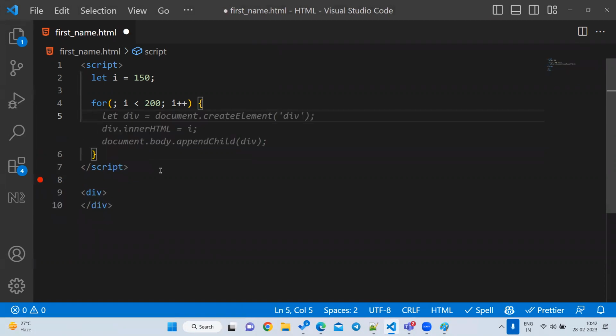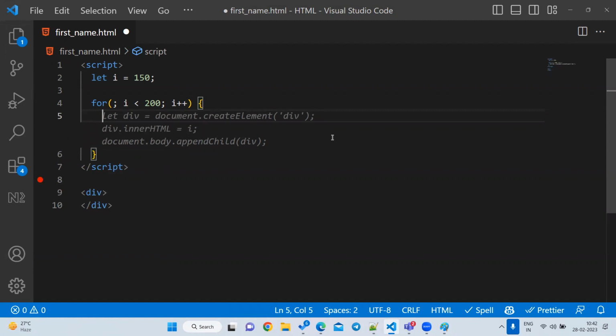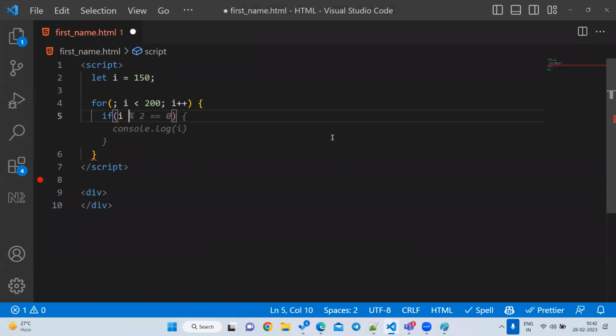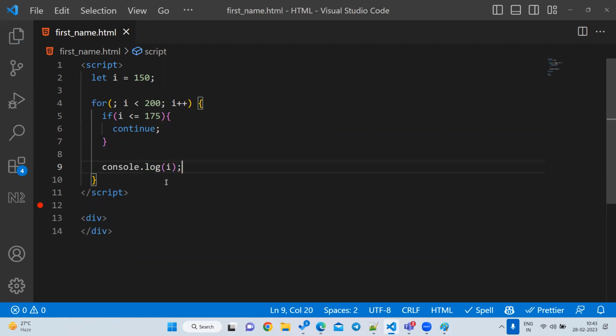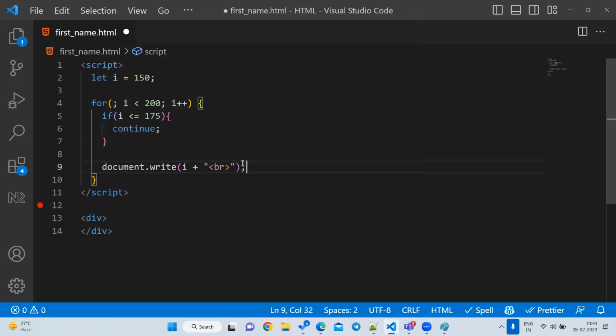Suppose now I want to do a reverse case. I want to print only after 175, till 175 I don't want to print. Then I can go for an if i less than or equal to 175, open bracket, I'll say continue. Then I'm going to write console.log(i), or I'll say document.write(i), something like this.